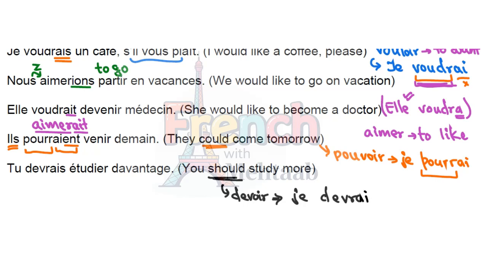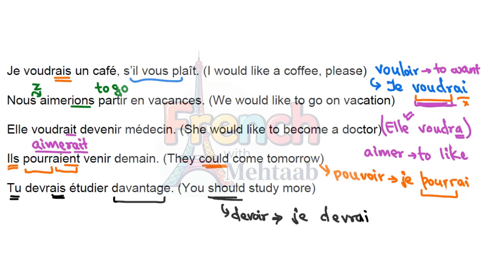So in the conditional présent, we would take the radical of the future simple, then we would add the termination of imparfait, which is ais, avec tu. Tu devrais étudier davantage. Étudier means study, and davantage is the word we use whenever we want to say more with an action; we always use davantage after the verb. Tu devrais, you should étudier davantage. So that's how le conditionnel is used.